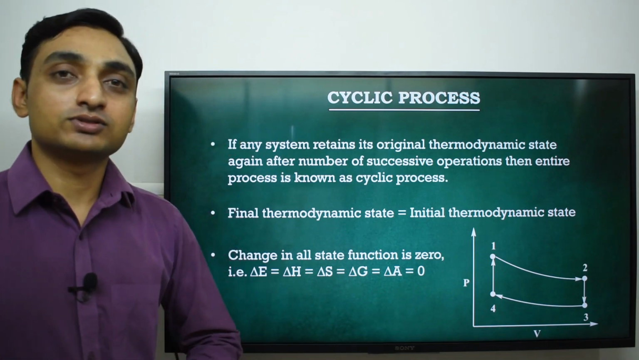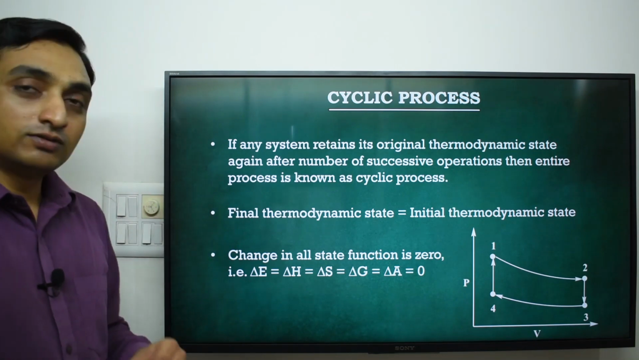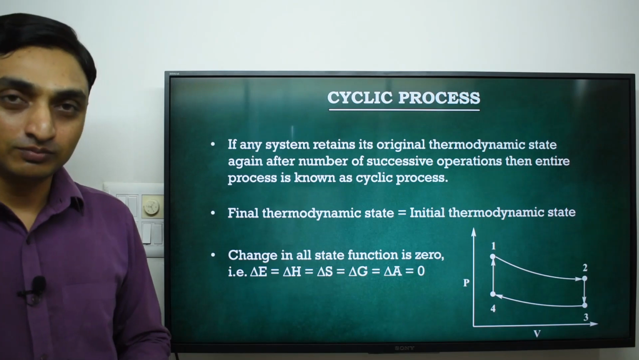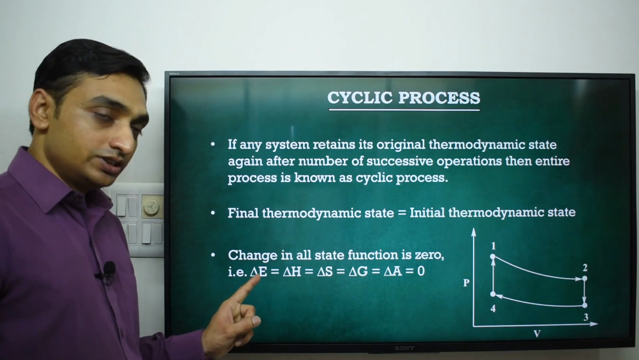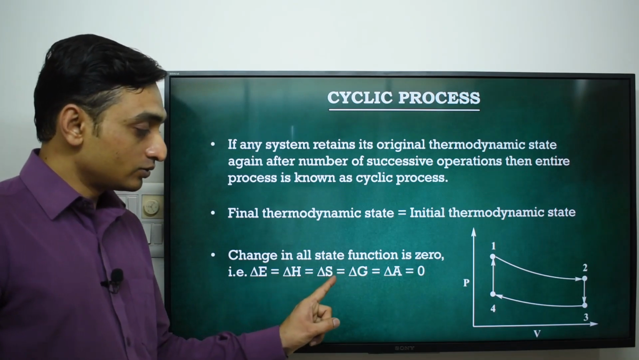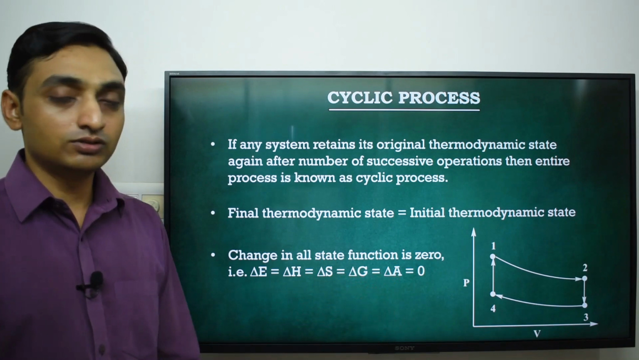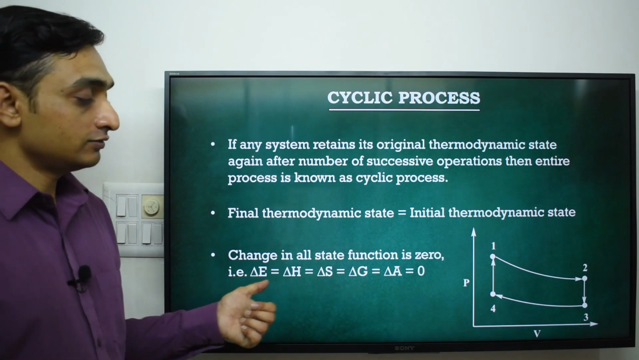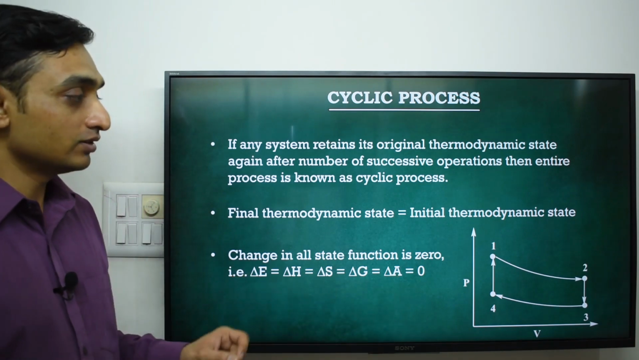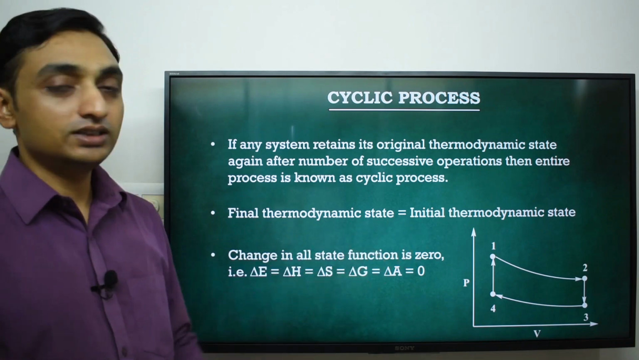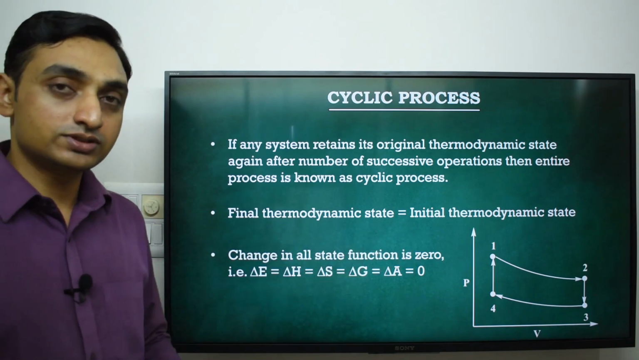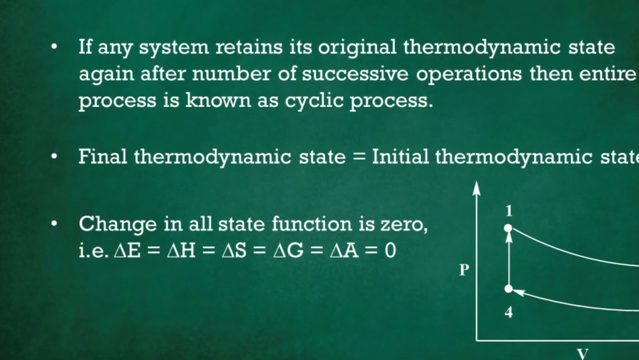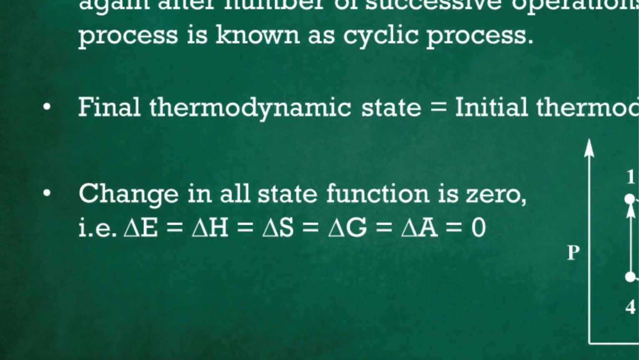Now why are cyclic processes so important? Because for a cyclic process, the change in all state functions is zero. It means the change in internal energy, enthalpy, entropy, Gibbs free energy and work function is zero, because the value of a state function depends on the final state and initial state, and for a cyclic process both are the same, so the difference in their value becomes zero.